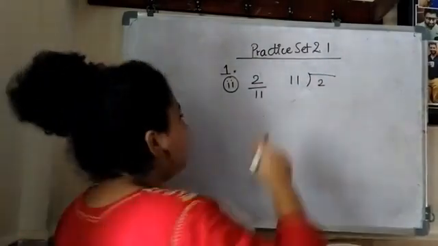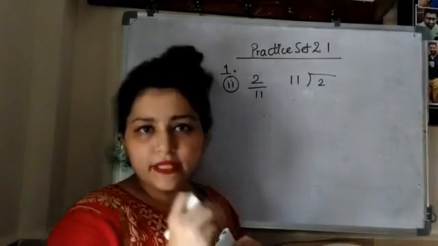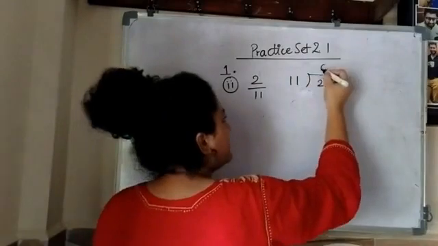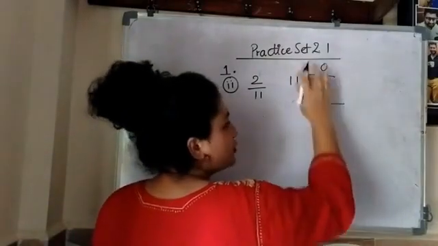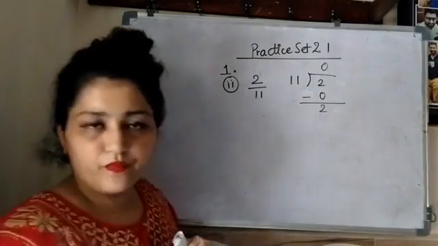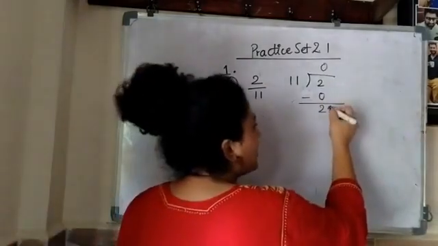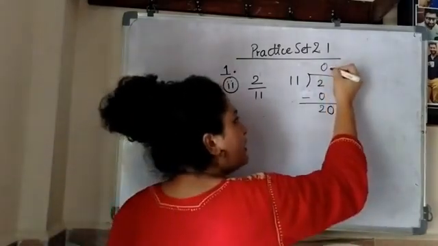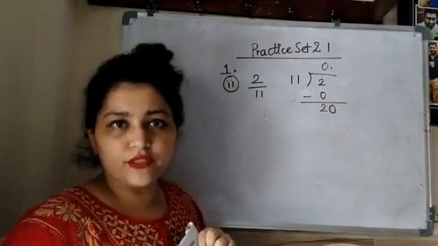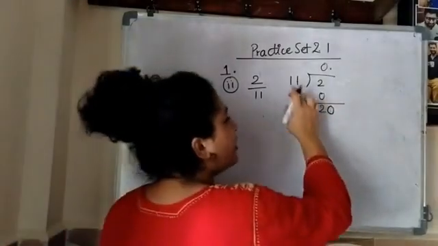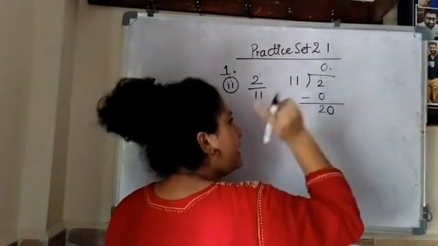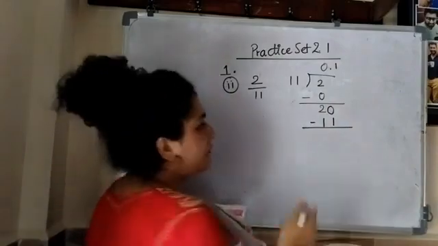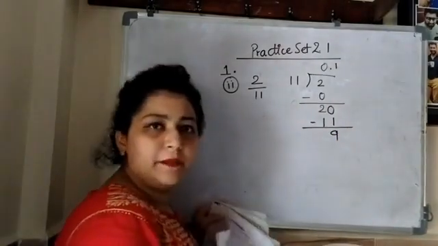Now let's start. In the table of 11, lesser than 2, only 0 is there. 11 zeros are 0. So I have written 0, and 2 I got as a remainder. Now I will take an extra 0 because nothing is there to take down. So I took 0, then I will put a decimal over here. Then in the table of 11, lesser than 20, only 11 is there. 11 ones are 11. So I'll get 9 as a remainder.